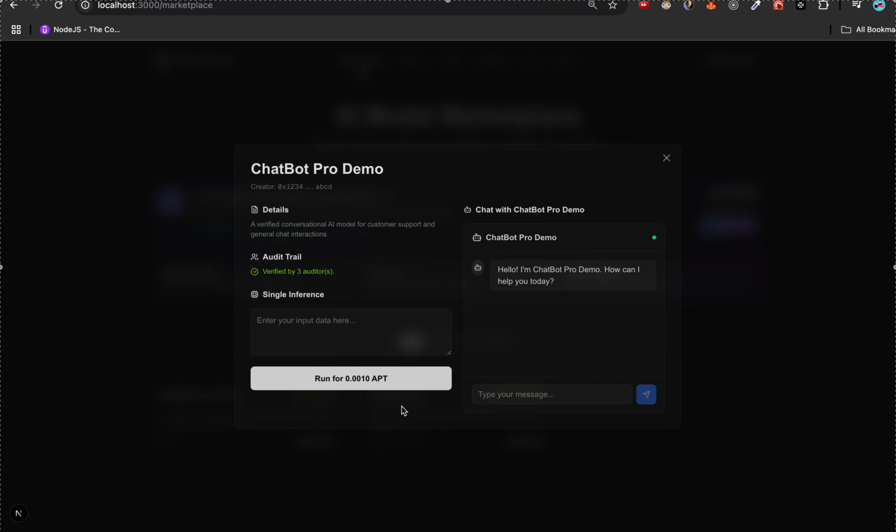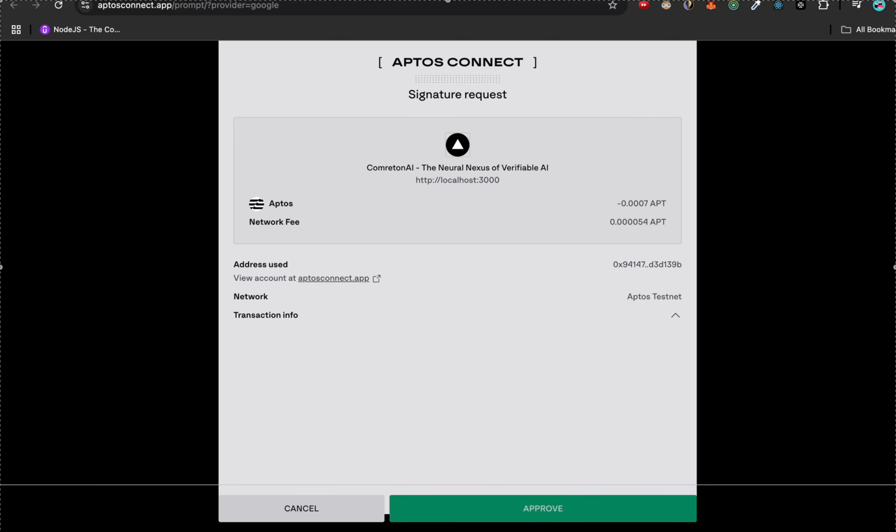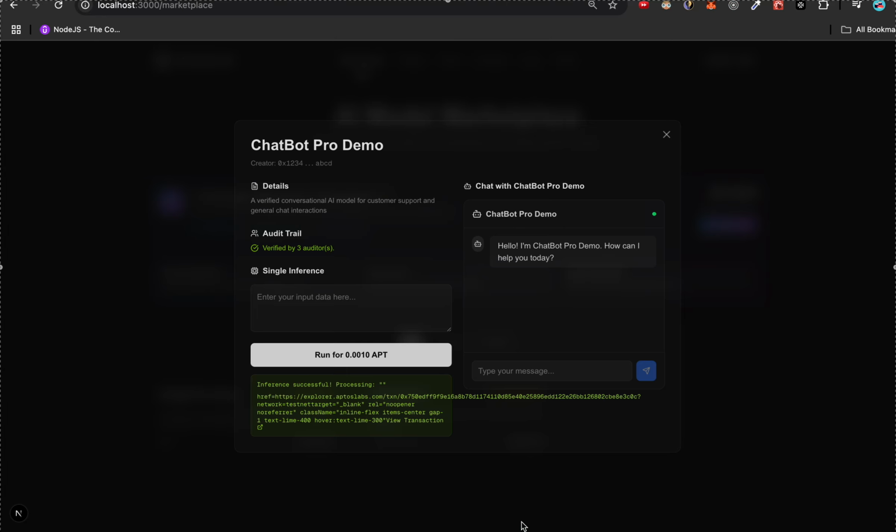Now, as a user, I can pay some fees. These fees will go to the compute provider, the original person who did it, and now I can chat with the chatbot that is there. So this was a chatbot model, and this is how it works.